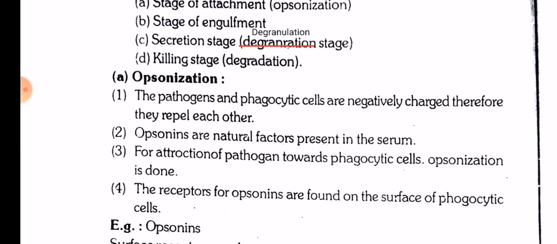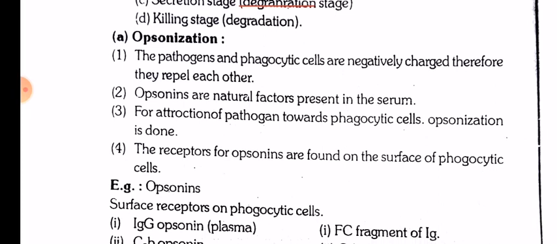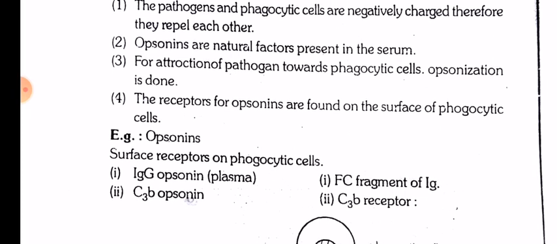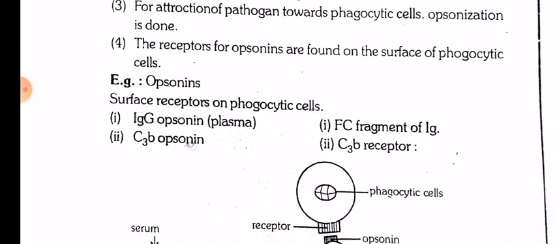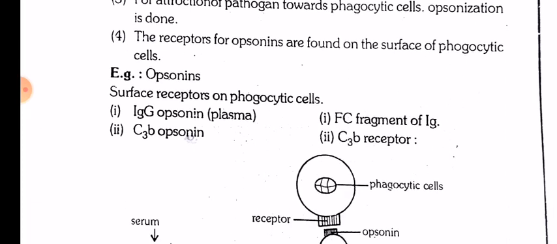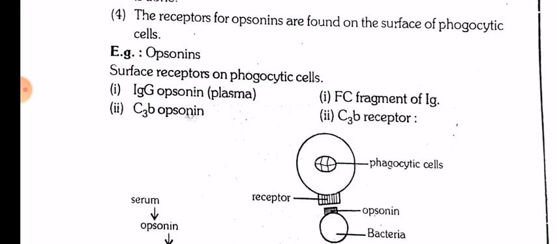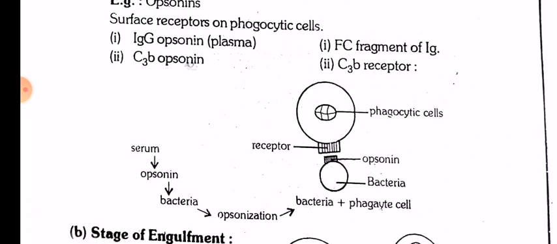Opsonization. The pathogens and phagocytic cells are negatively charged, therefore they repel each other. Opsonins are natural factors present in the serum. For attraction of pathogens towards phagocytic cells, opsonization is done. The receptors for opsonins are found on the surface of phagocytic cells. Example: opsonins are IgG and C3b in plasma; surface receptors on phagocytic cells are the Fc segment receptor for IgG and the C3b receptor.